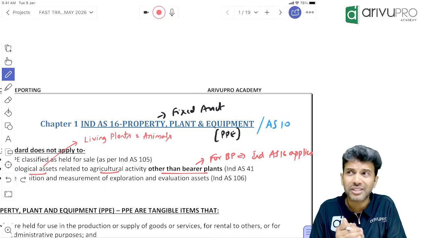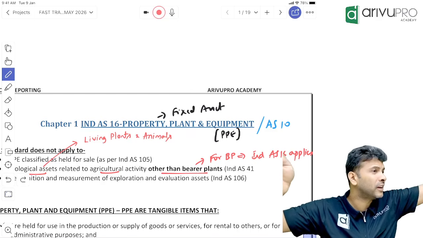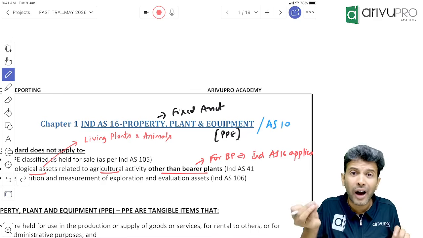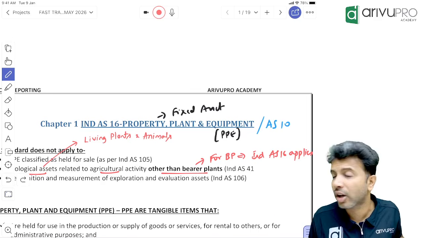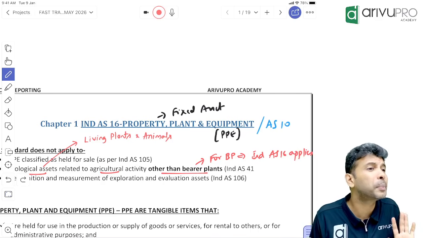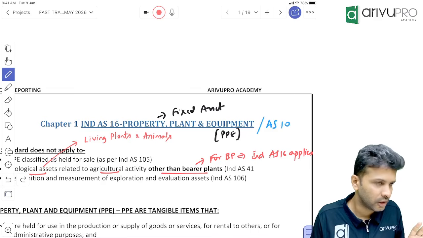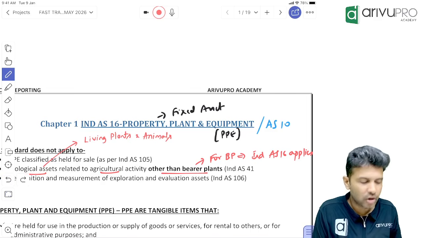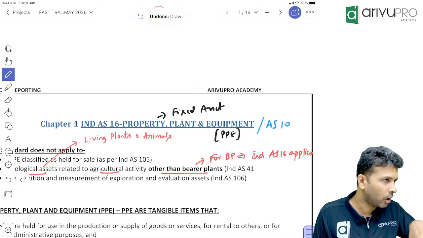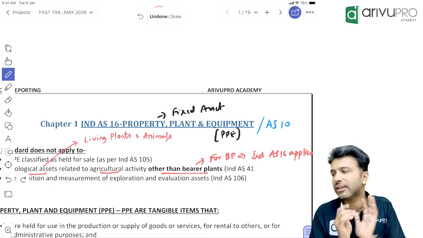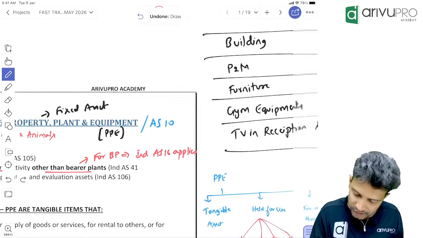But there are some assets like paintings or the water filter, right? All the gym equipment, so sports equipment. Are they property, plant and equipment or not? We cannot say with 100% certainty. There is some clarification required. So hence they've introduced a standard called IND AS 16. What is PPE and what is not PPE is the guidance IND AS 16 is trying to give. Understood, people? That's what I've written here.